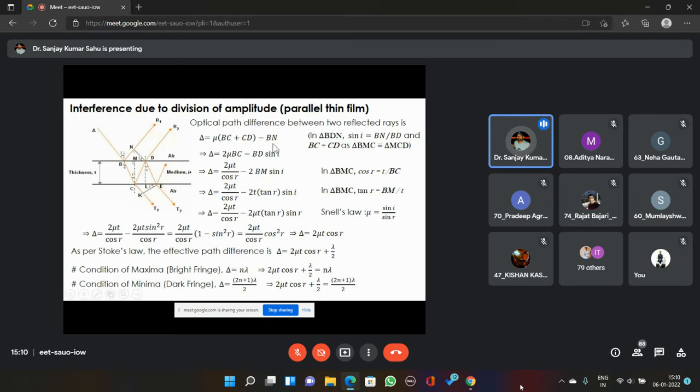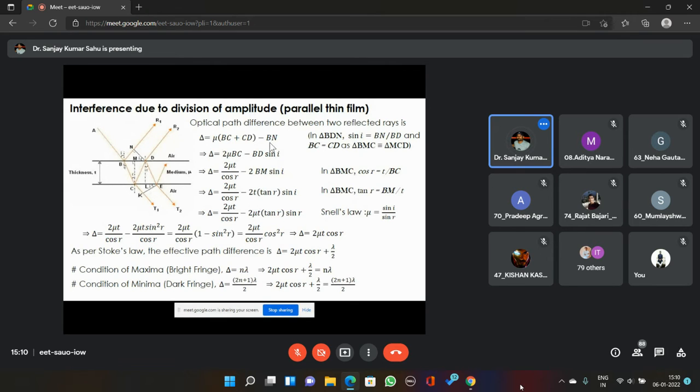Now you may ask why that mu factor is coming. Because the phase difference depends upon the speed of the light, and we are finally going to get the phase difference. The velocity of light in a medium depends on the refractive index, and since the refractive index of the medium is different, the velocity will be different.